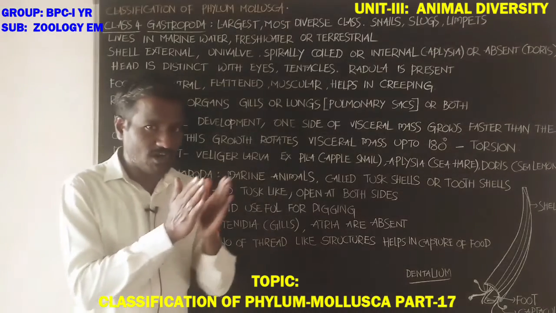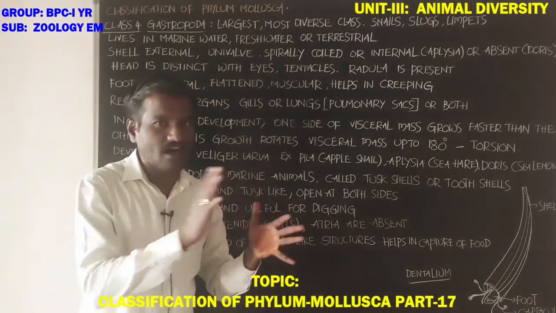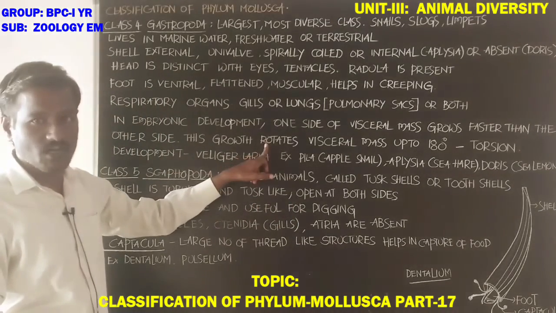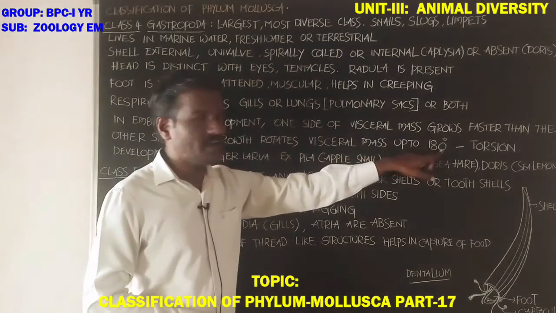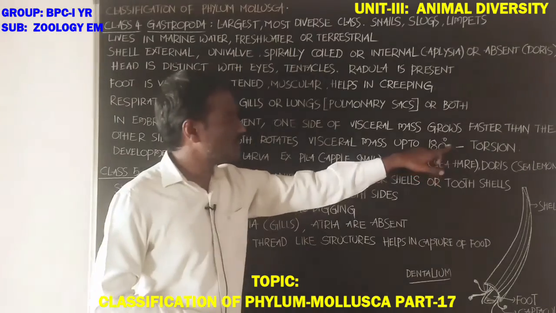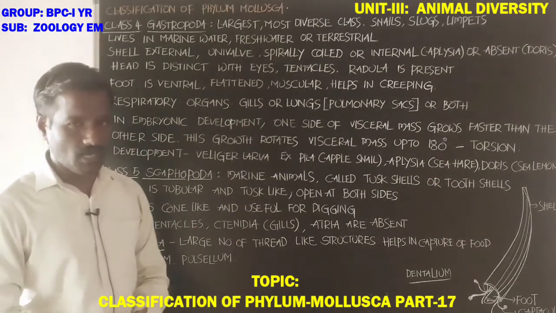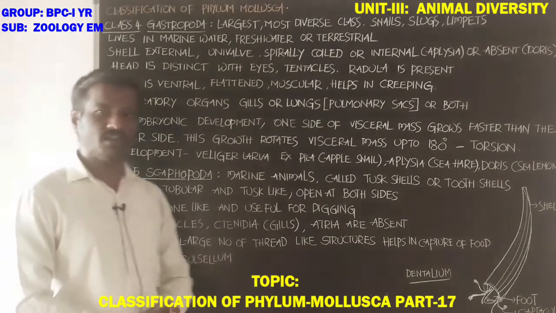This uneven growth rotates the visceral mass up to 180 degrees. That is called torsion. Torsion is also observed in the snail Pila.